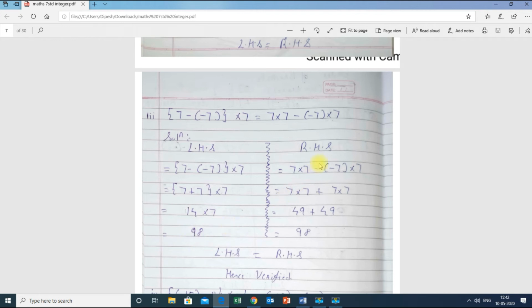Here first I will open the bracket by using BODMAS, minus minus is plus, therefore I wrote plus over here. Now 7 into 7 is 49, plus 7 into 7 is 49. 49 plus 49 is 98, therefore LHS is equal to RHS, hence verified.